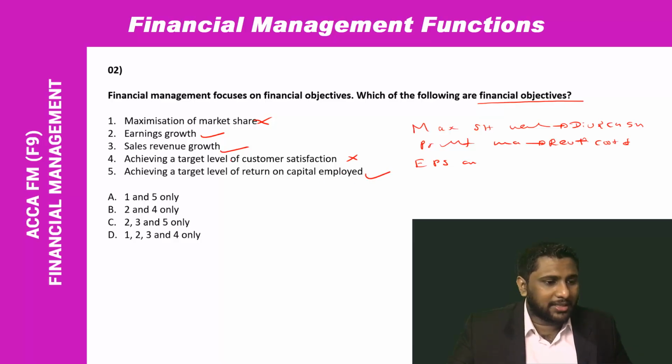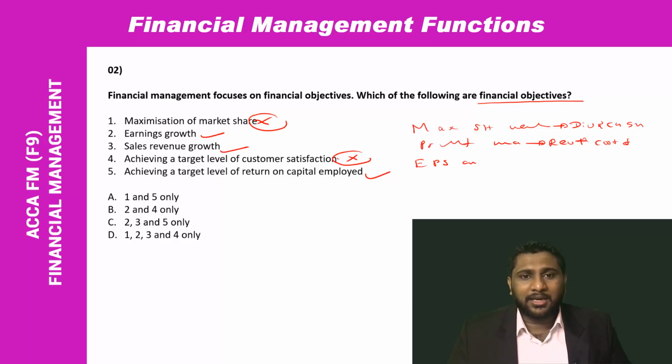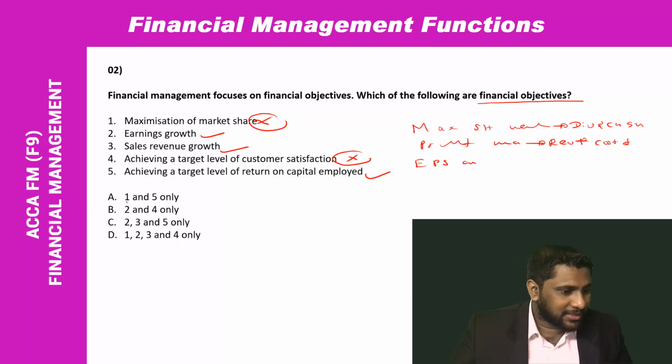Looking at these 5 answers, you can see which elements are connected with financial matters. Maximization of market share and customer satisfaction are not connected with financial, right? They're non-financial. So for your question, the answer should be 2, 3 and 5. So it's there in answer C.